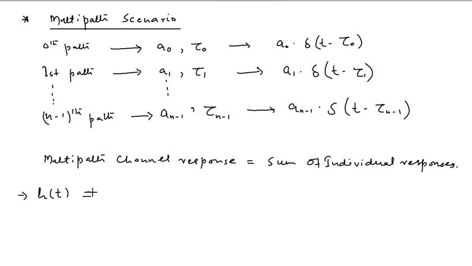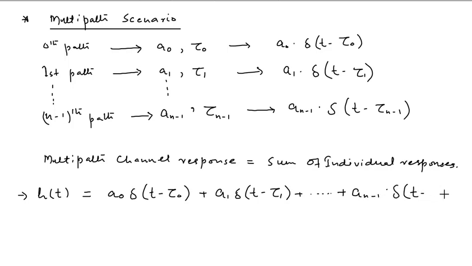It is given as a0 into delta(t minus tau 0), that is the channel model for the first path, plus a1 into delta(t minus tau 1), plus so on up to a(n minus 1) into delta(t minus tau(n minus 1)).